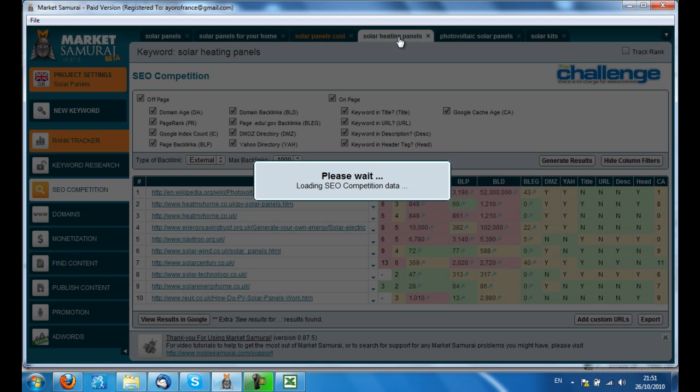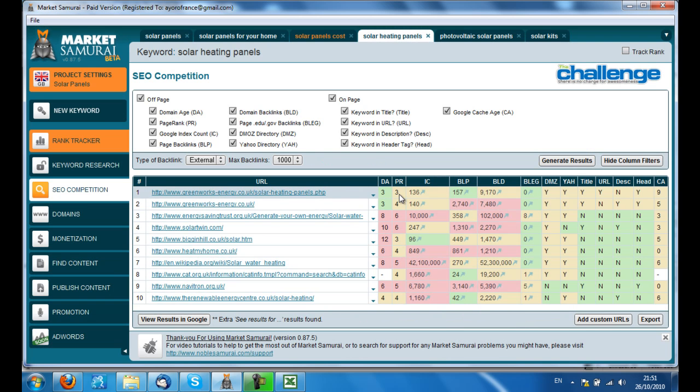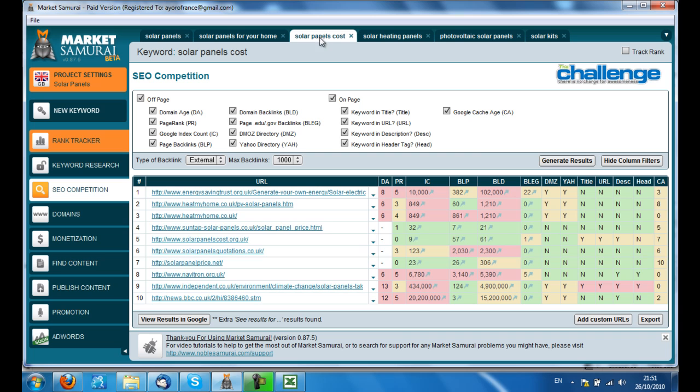Solar heating panels, again, probably page rank of 4 to 5 average. On page, not optimized. And a lot more backlinks to the page. Cost. Now, this is interesting. So, PR of 1030 in the middle of page 1 with no domain age.